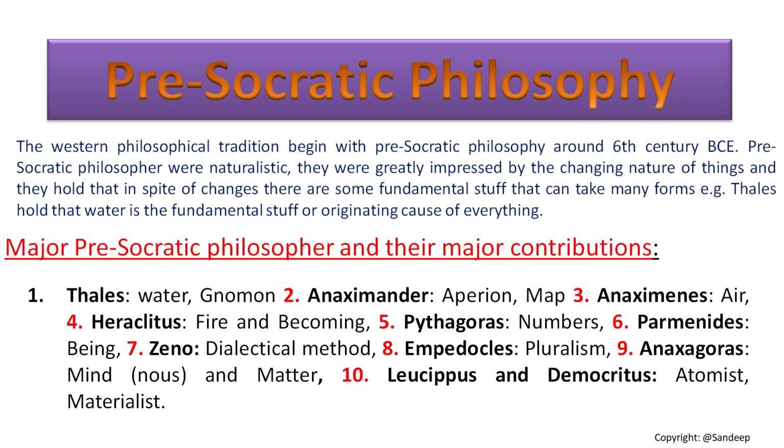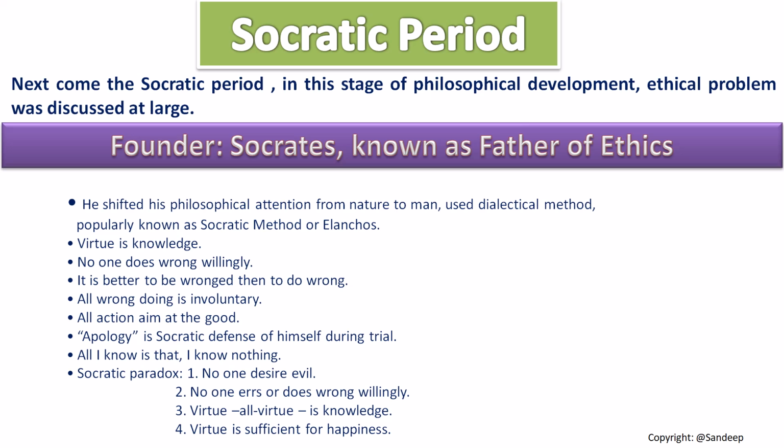The second stage in the development of ancient philosophy is the Socratic period. The founding figure of this stage is Socrates himself, popularly known as the father of ethics, not considered the father of philosophy, just as Thales was considered the first philosopher, not the father of philosophy. Philosophy includes metaphysics, epistemology and axiology, but the pre-Socratic philosophers deal with either one problem or another. They are not dealing with all problems. That is why they are not considered the father of philosophy.